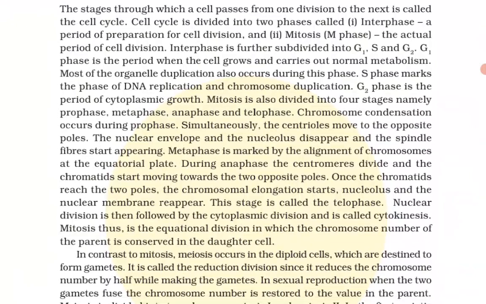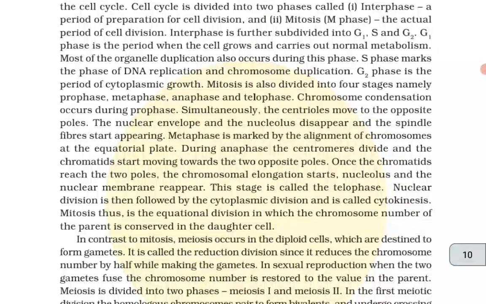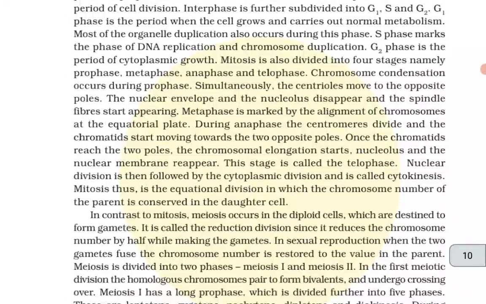During anaphase, the centromeres divide and the chromatids start moving towards the two opposite poles. Once the chromatids reach the two poles, the chromosomal elongation starts, and the nucleolus and the nuclear membrane reappear. This stage is called the telophase. Nuclear division is then followed by the cytoplasmic division, called cytokinesis. Mitosis thus is the equational division in which the chromosome number of the parent is conserved in the daughter cell.